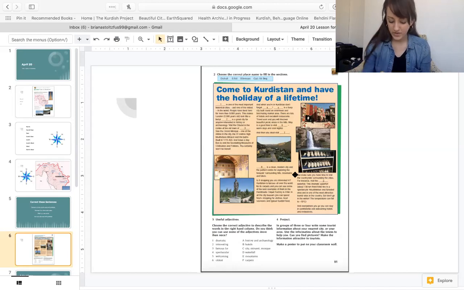Then let's read here. But make sure you have time to visit the countryside surrounding the cities. For instance, visit the Gali Ali Beg waterfall. This dramatic waterfall, about 130 kilometers from Erbil, lies in a spectacular mountainous and forested area and is one of the most attractive tourist sites in the country. But don't go in the winter. The temperature can fall to -10 Celsius. That's cold. And everywhere you go, you can stay in comfortable and welcoming hotels and restaurants.